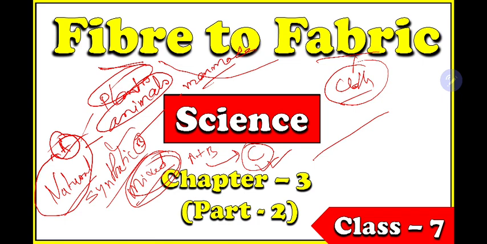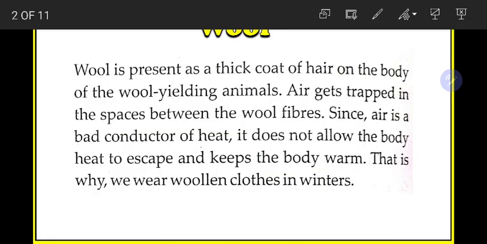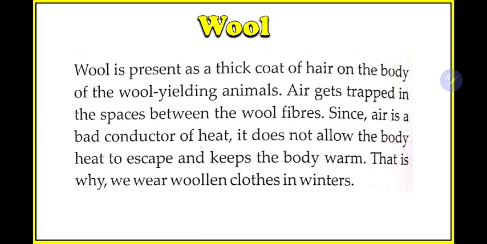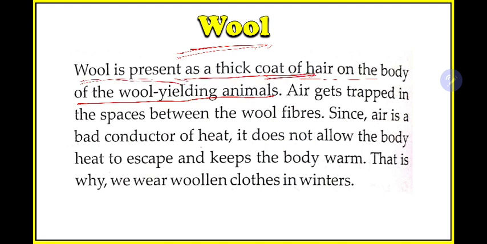So this is just a quick revision of the last class. In this class we'll learn what is wool. Wool also we explained in the last class, but we'll learn about how we obtain cloths from wool, how the wool is obtained from different animals, the sheep. Wool is present as a thick coat of hair on the body of wool-yielding animals. The main animals which give us wool are, first we know, sheep. We get wool from sheep mainly.